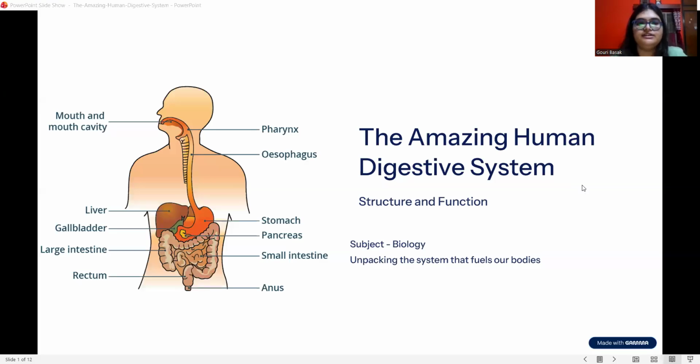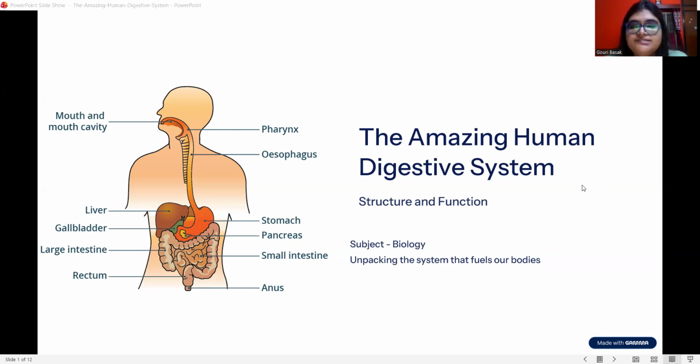Okay, so you can see here a diagram of a human digestive system. Do you have any idea why the digestive system is necessary in the human body? Let me tell you that in our diet, we eat carbohydrates, proteins, fats, vitamins, and minerals.